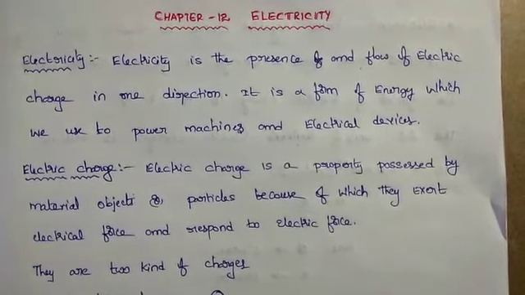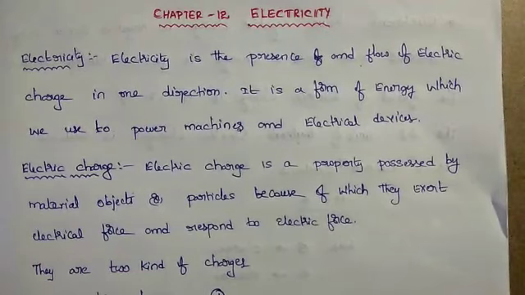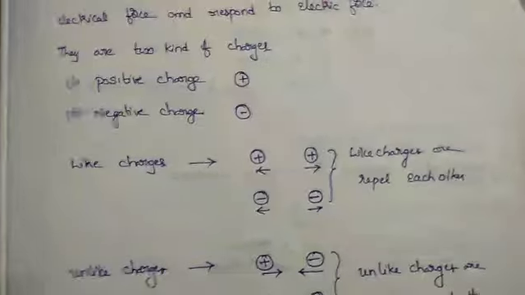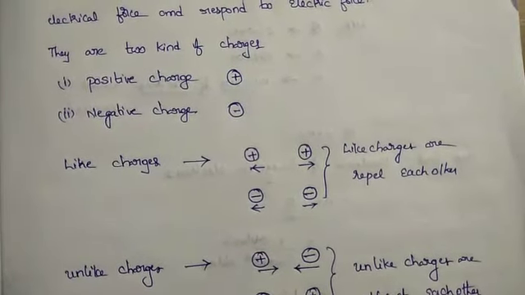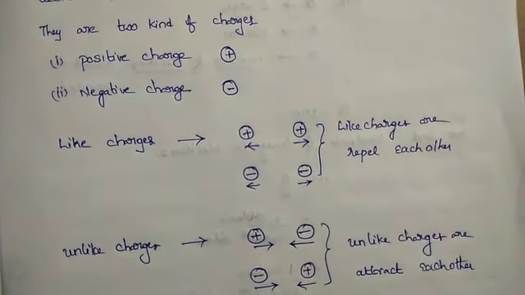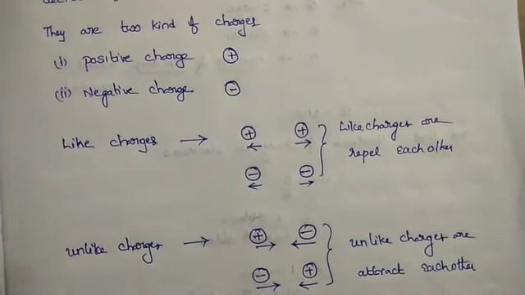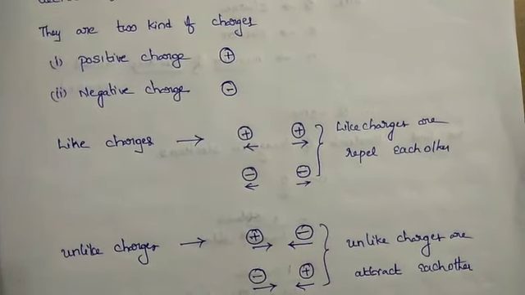So charge has two types: one is positive charge and another one is negative charge. Like charges, that means both positive or both negative, repel each other.